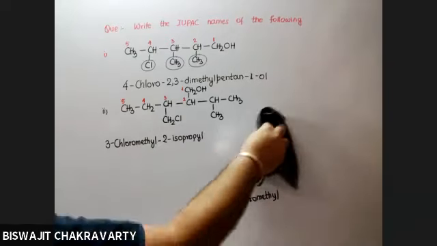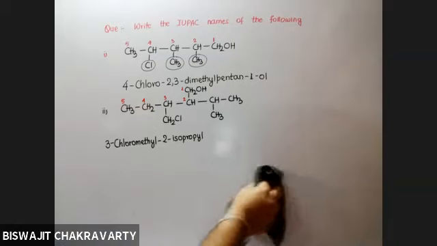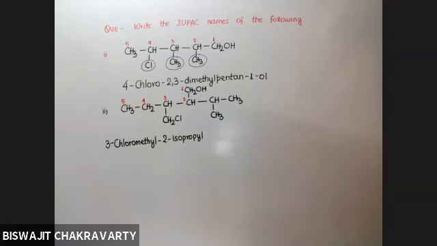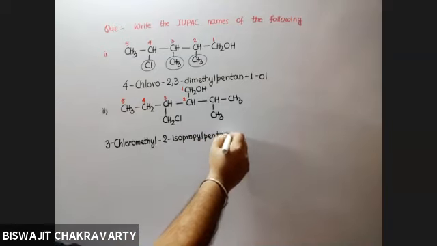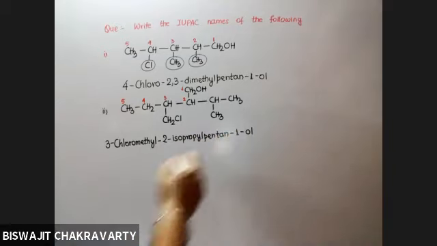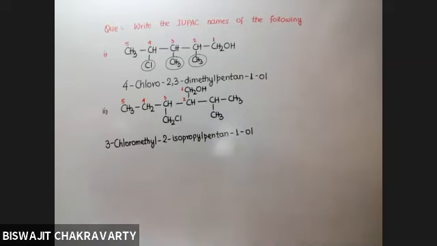There are how many carbons in the main chain? 5. Pentan-1-ol. Is it understood? Yes, sir. Instead of CH2Cl, had it been CH2Br, what would have been the name? Bromomethyl. Yes, it would have been bromomethyl.